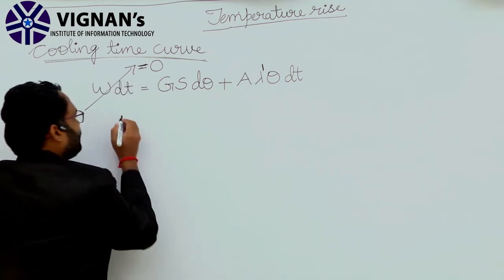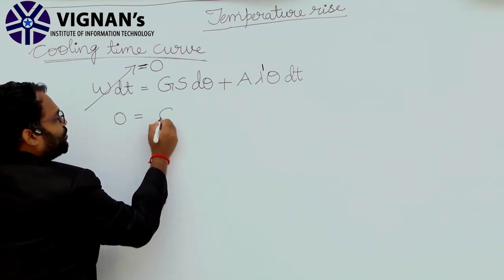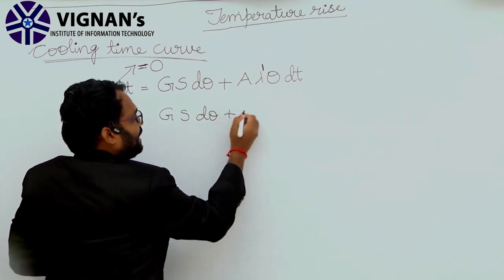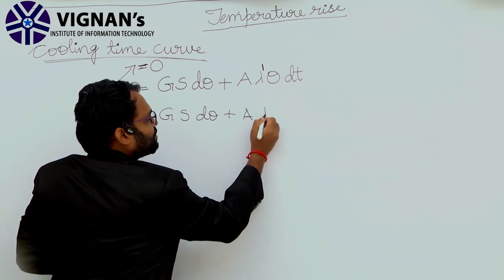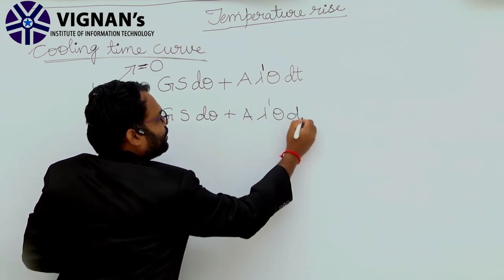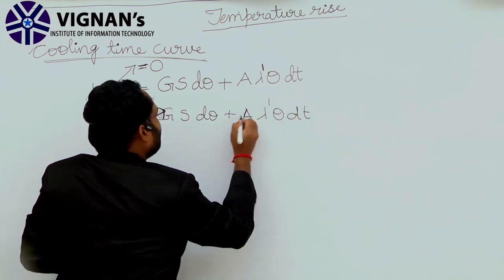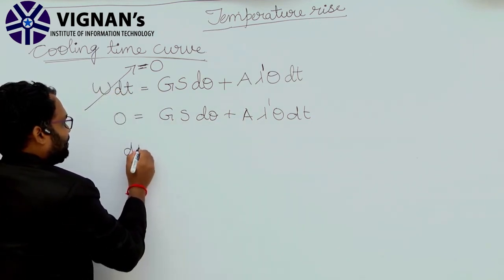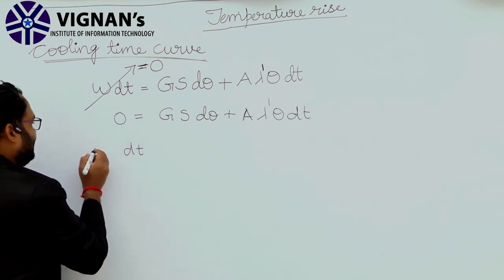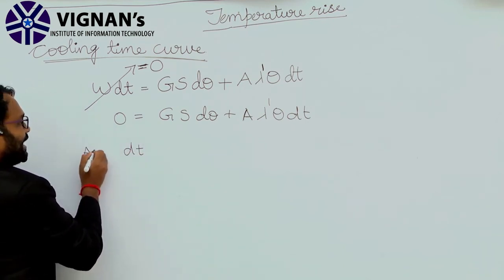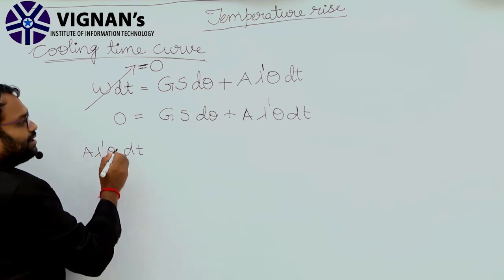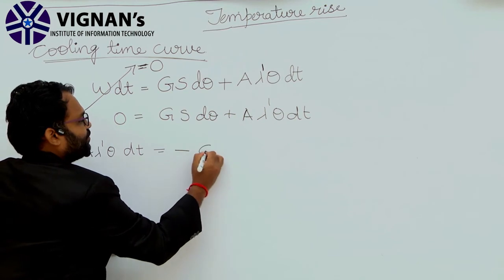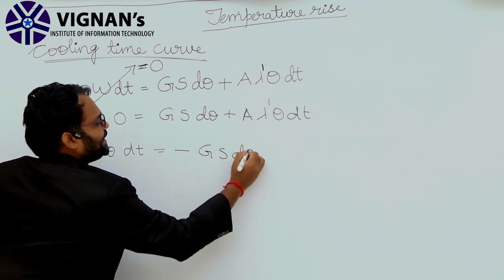So now if you solve here, it will be 0 equal to Gs into d theta plus A lambda dash theta into dt, right? Further simplifying, we are getting A lambda dash theta into dt is equal to minus of Gs d theta.